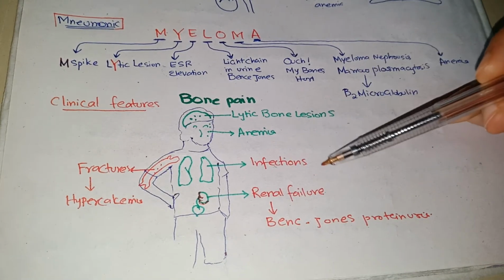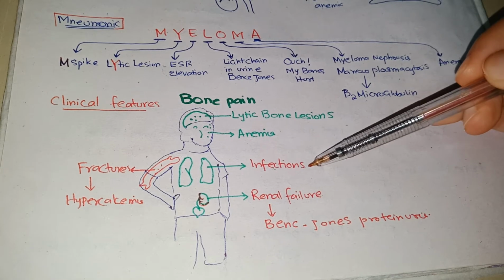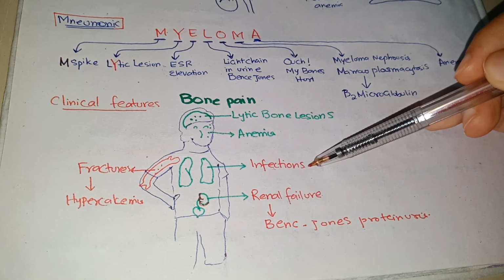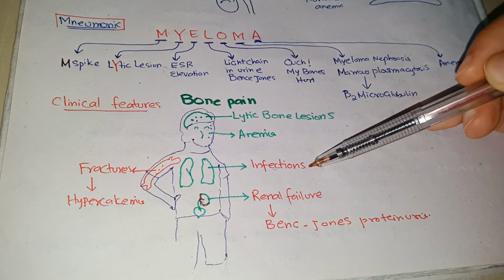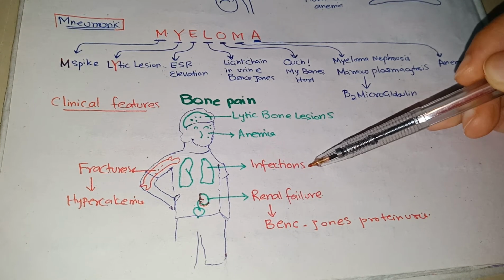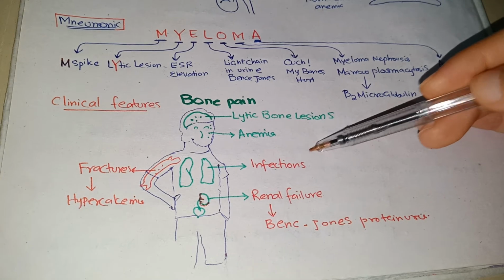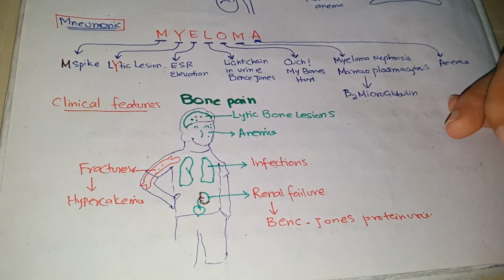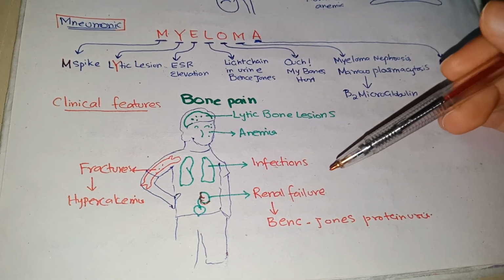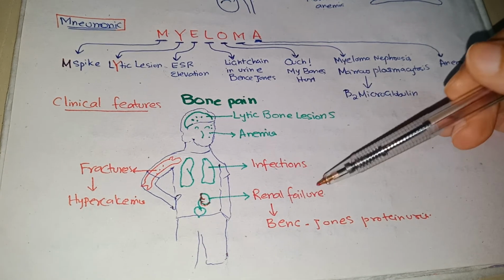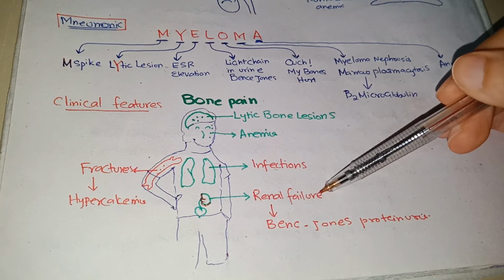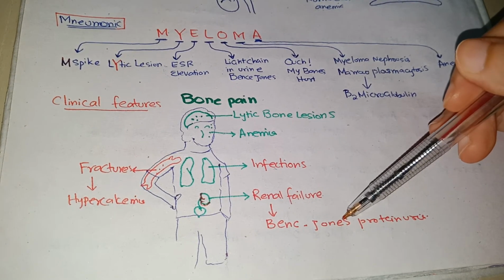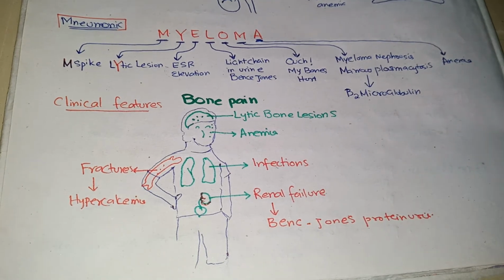And infections are very high. Infection risk is very high because normal antibodies are not produced in multiple myeloma. There are abnormal antibodies, which are monoclonal antibodies, and light chains are produced, so the risk of infection is very high. And renal failure, as I have already told, light chain proteins filter through the kidneys causing kidney damage, and these proteins are called Bence-Jones proteins.